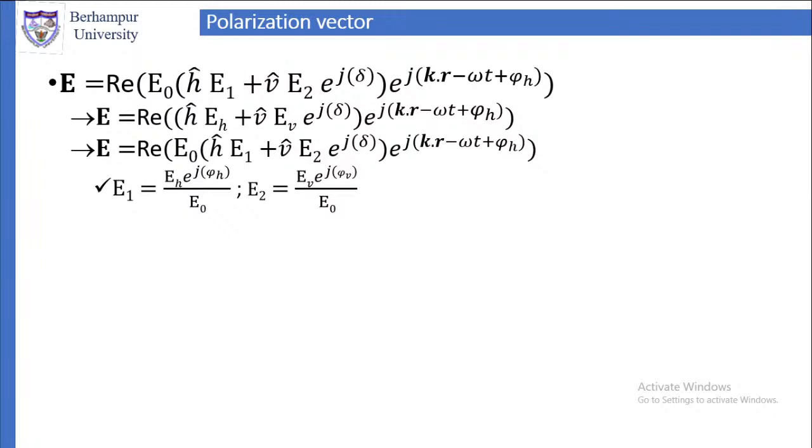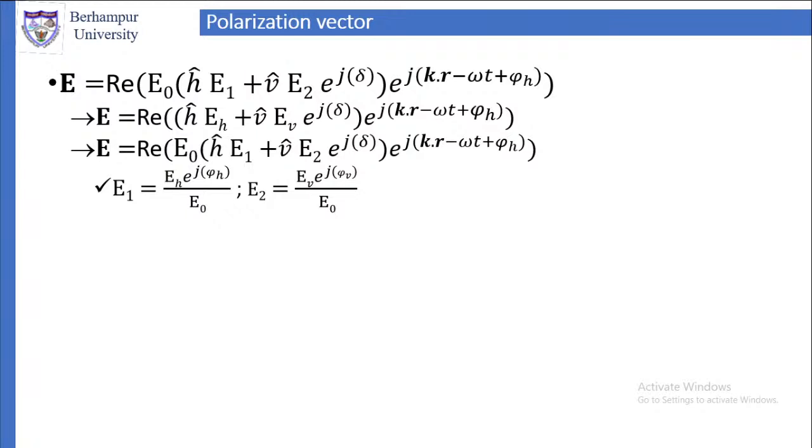E2 will be E_V by E0 into e^{jφ_V}. Because we have taken E0 common, E1 into E0 will be E_H e^{jφ_H}, and E2 into E0 will be E_V e^{jφ_V}. So this is what E1 and E2 are.